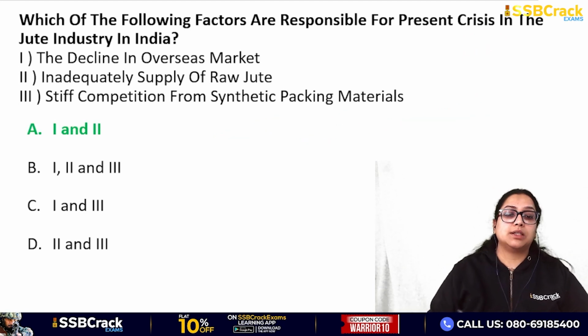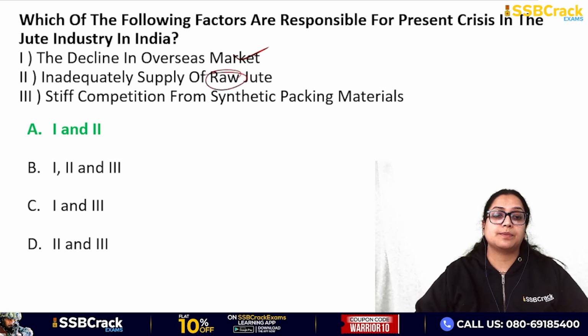What are the true reasons? The answer is 1 and 2 only: decline of the overseas market and inadequate supply of raw jute. So the answer is A. Correct.